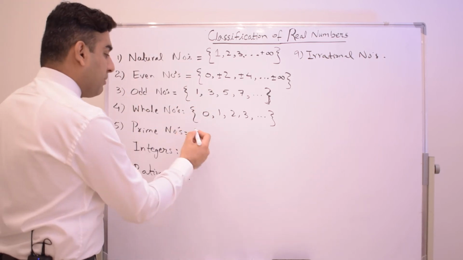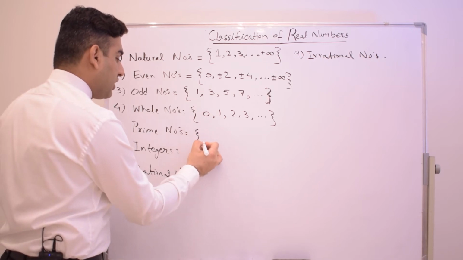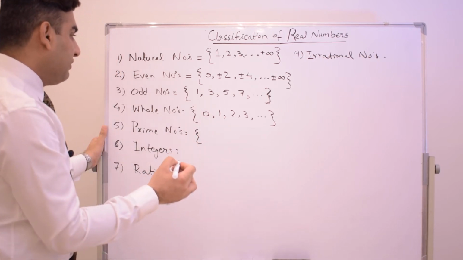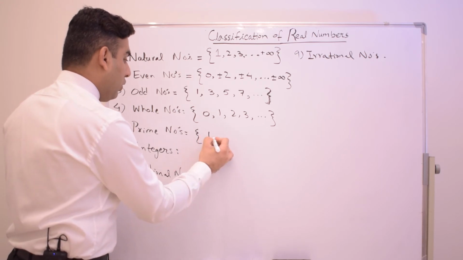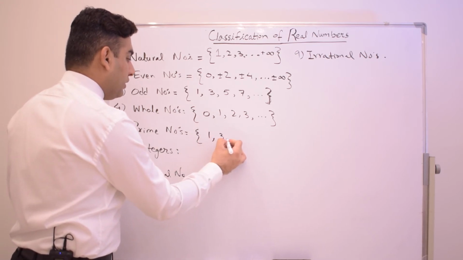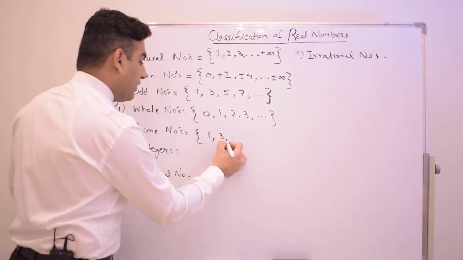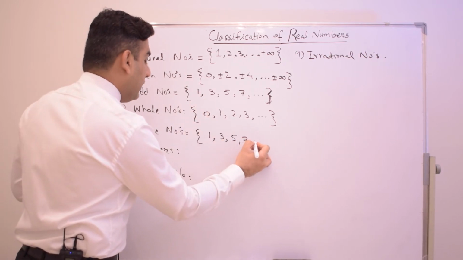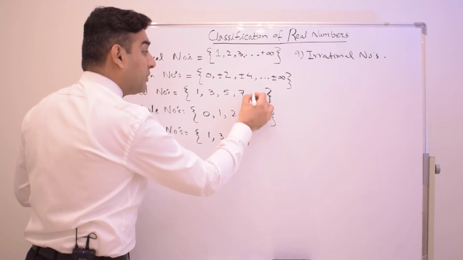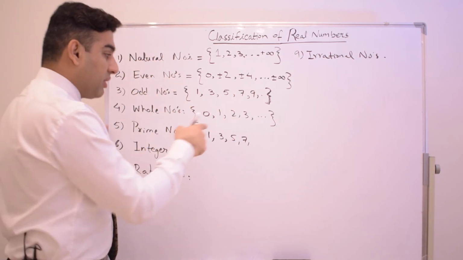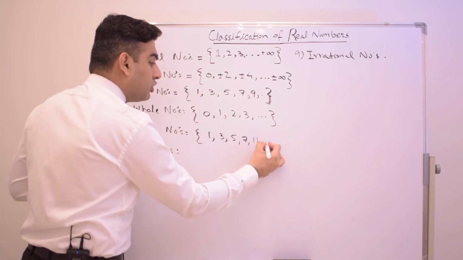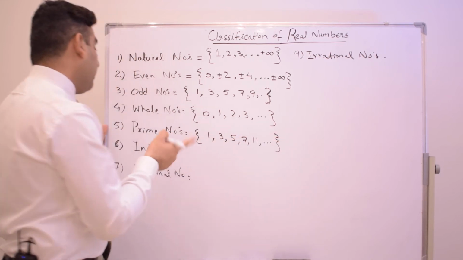What about the prime numbers? Prime numbers are those which are only divisible by 1 and by itself. So 1, 3, 5, 7, but 9 will not come here. 9 is an odd number, but it will not come in primes; 11 will come here. So this is the difference between prime and odd.